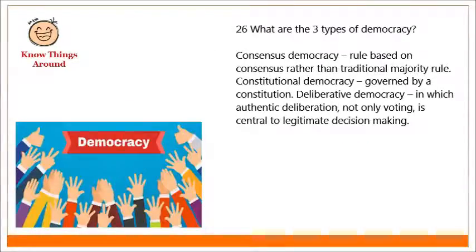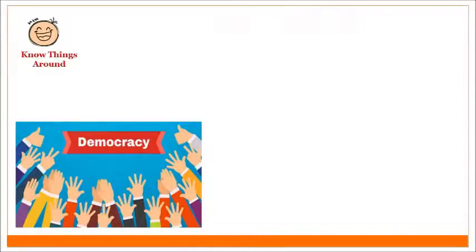What are the three types of democracy? Consensus democracy, rule based on consensus rather than traditional majority rule. Constitutional democracy, governed by a constitution. And deliberative democracy, in which authentic deliberation, not only voting, is central to legitimate decision making.